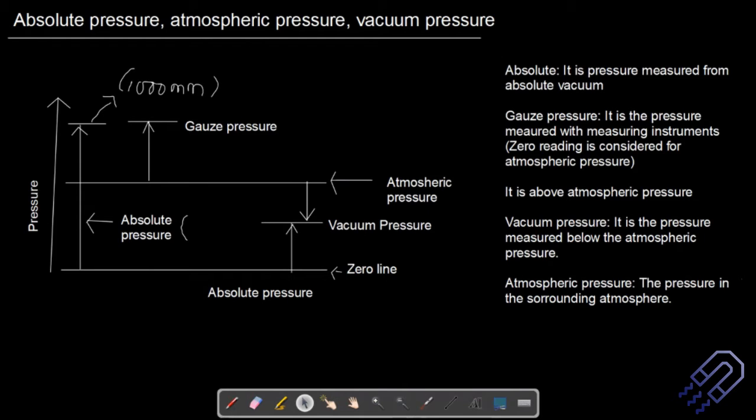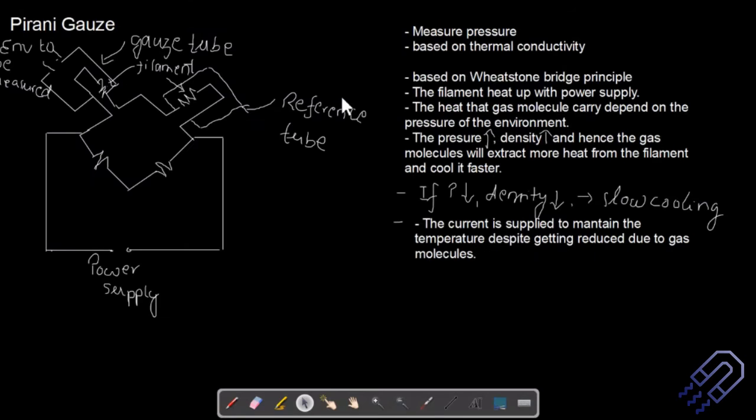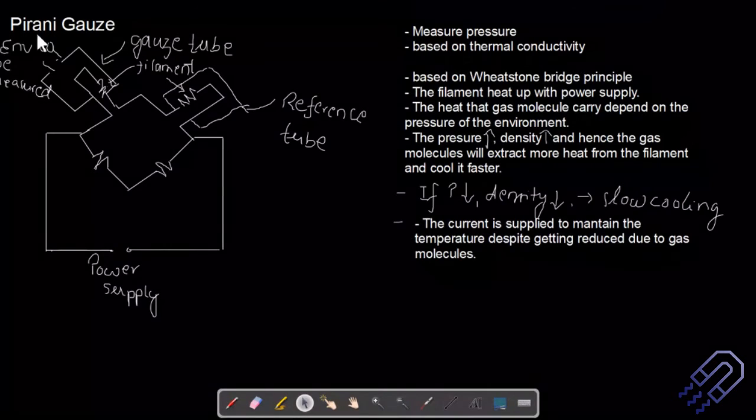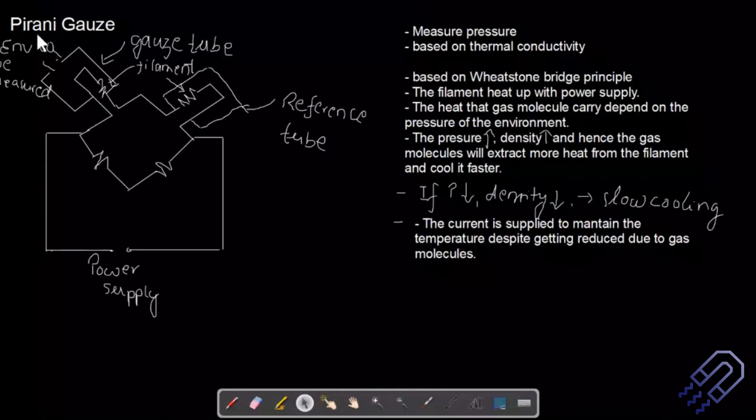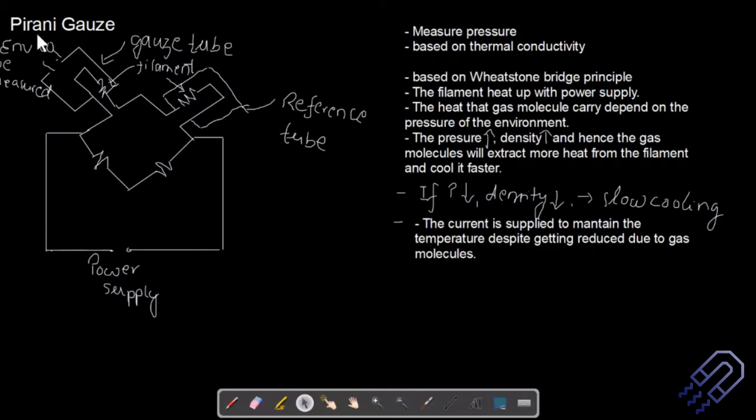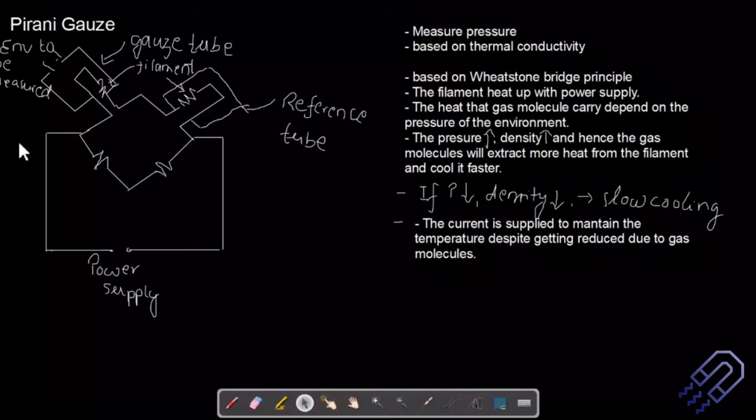Having learned about these different kinds of pressure, now we want to know how we measure those pressures. The measurement of pressure, which is, let's say, above the atmospheric pressure, can be done using different kinds of gauge, and there are two kinds of gauge that we are going to study. Number one is the Pirani gauge, and today we are also going to look into the Penning gauge. Before we look into the idea behind the Pirani gauge, the construction is very important, and I have already drawn it yesterday. So let's have a look at this.